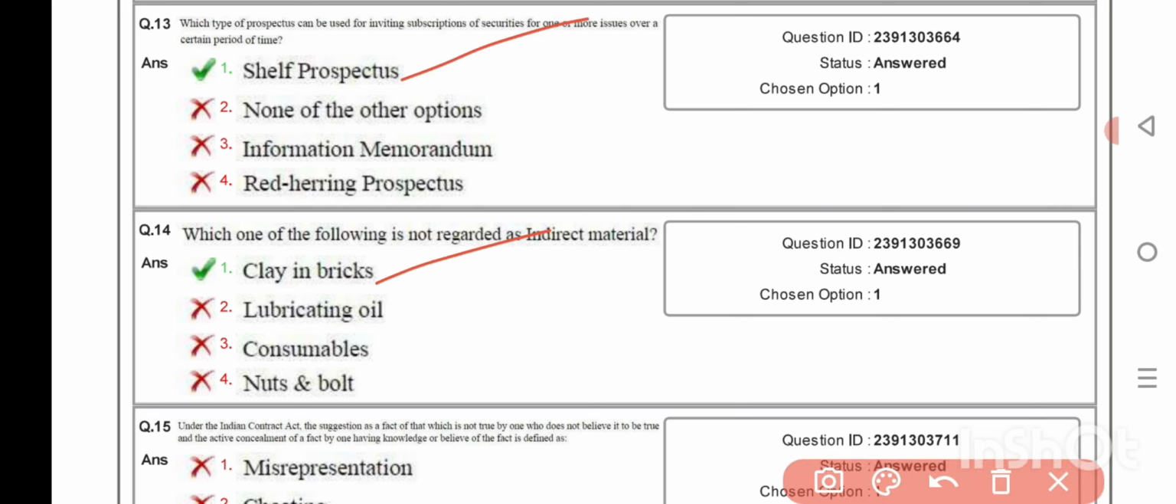Which person can be appointed as an agent? Guardian of a minor who is of sound mind. Under which section appointment of company's auditor in the government company is defined? Section 139.